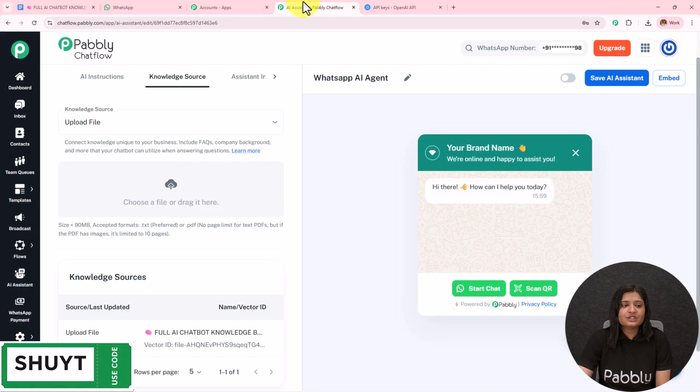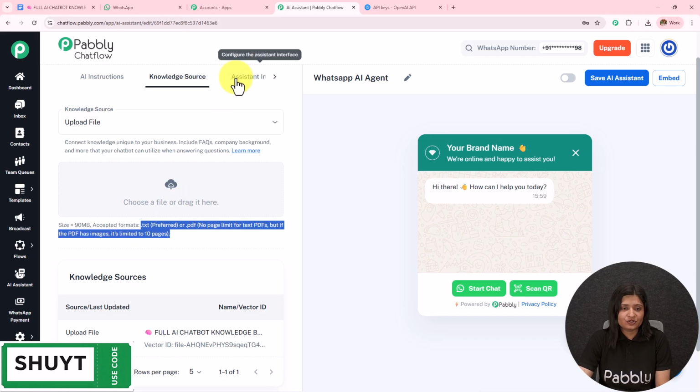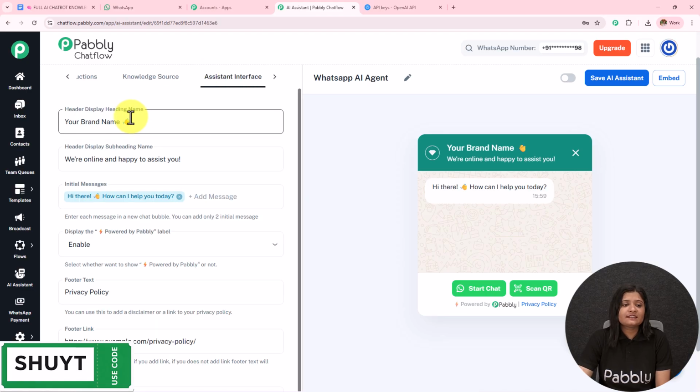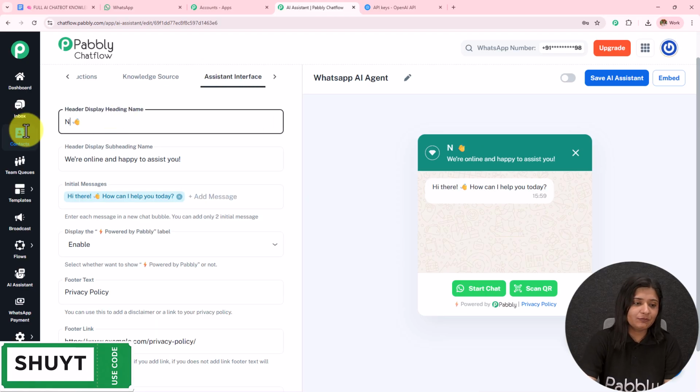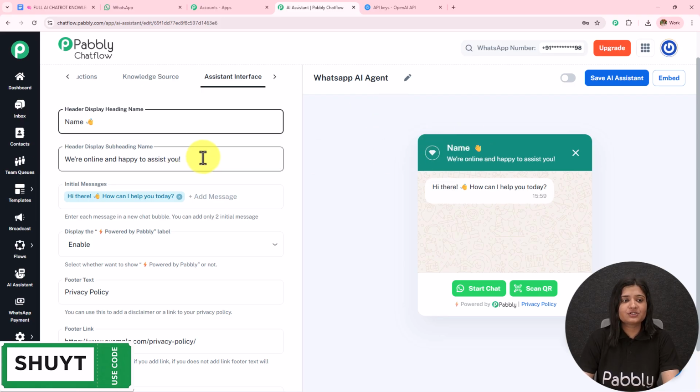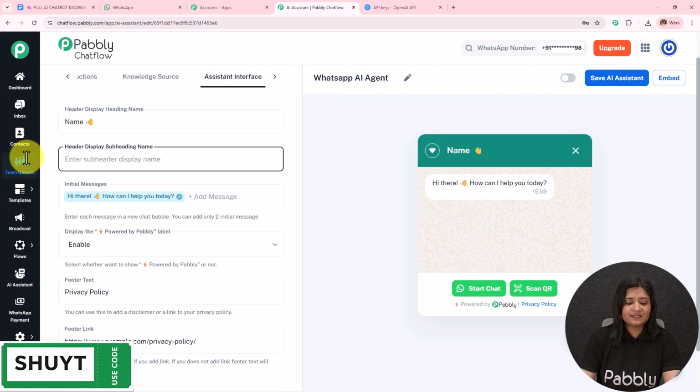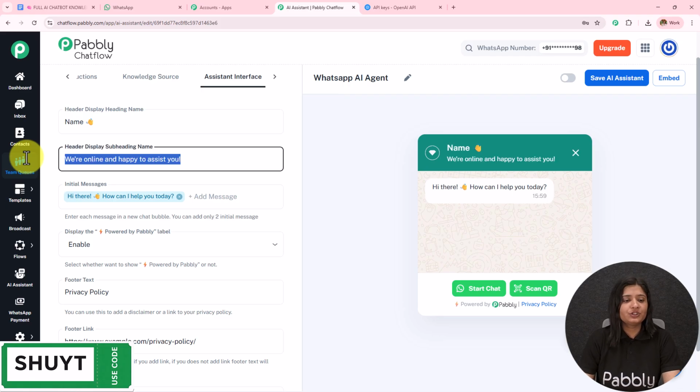After you download this, you have to upload it in the manner I have uploaded this, and if your PDF has images, the limit is up to 10 pages only. Moving on towards the assistant interface, you can change the heading name from here, and you can see in this preview how it will appear to the customers or the users. If you want to keep the subheading, you can keep it. If you want to remove it, you can remove it.